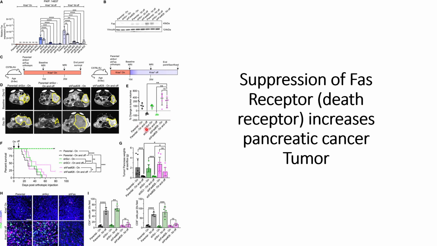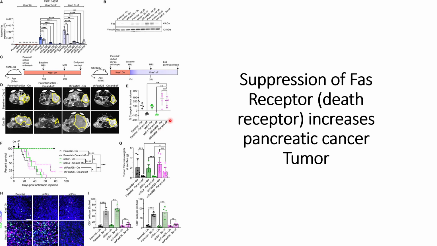So let's go back to this panel E, where, when this silencing short hairpin RNAs are on, they can see an increase in the volume of the tumors compared to the case where it is on and off, where the increase in the number of tumors is almost negligible, or comparable to this parental on and off. And when short hairpin RNA number 28 against FAS receptors completely remains on, then they can see a high increase in the amount of tumors.